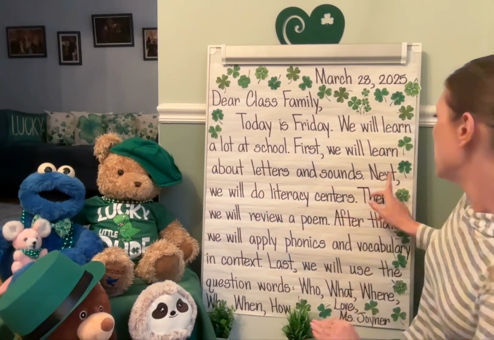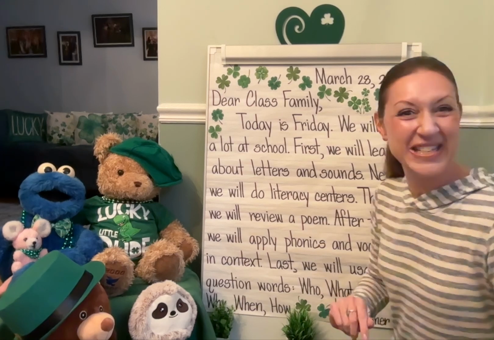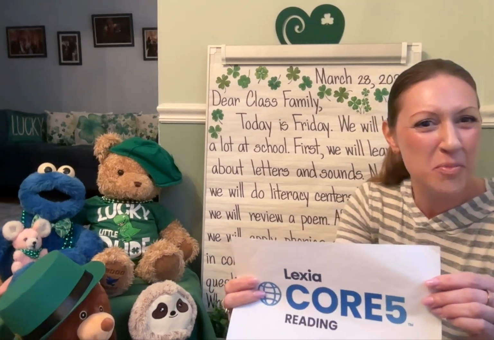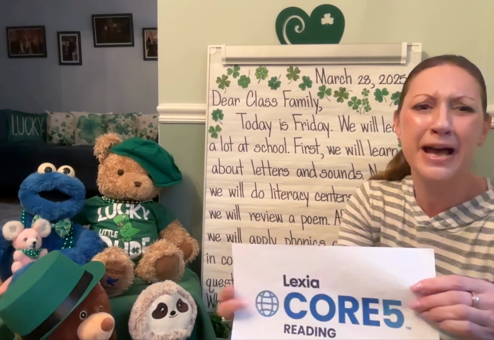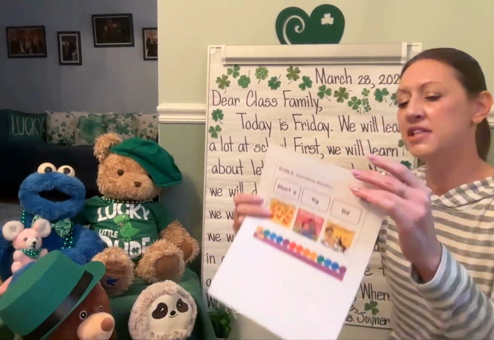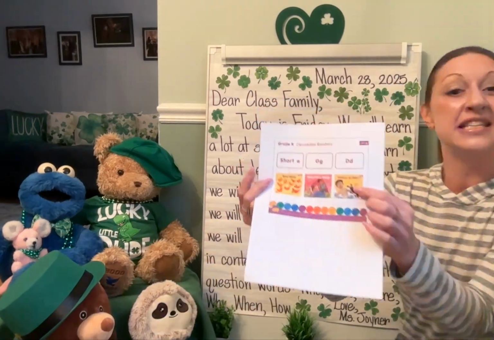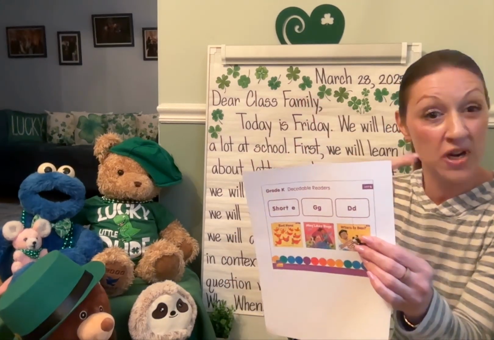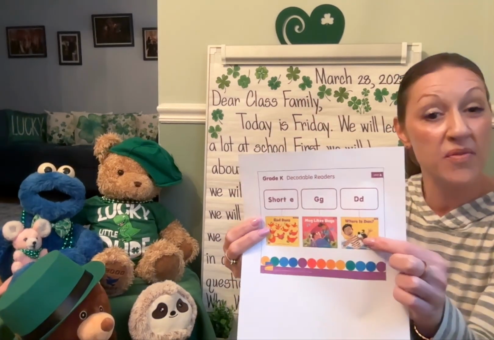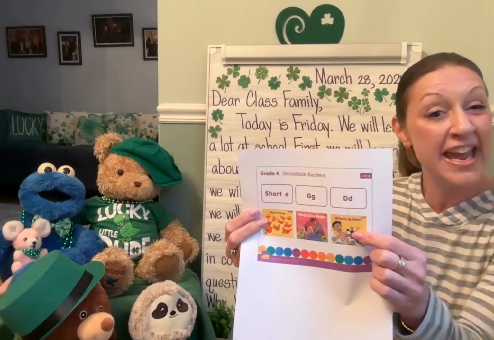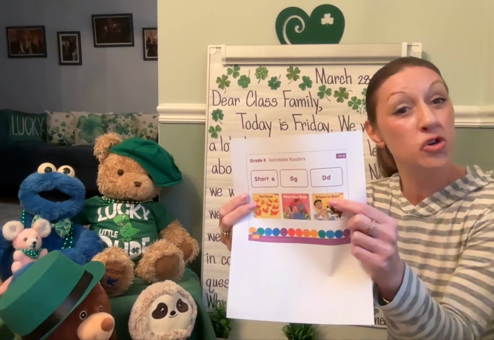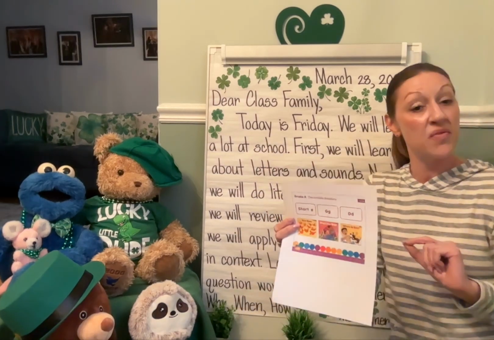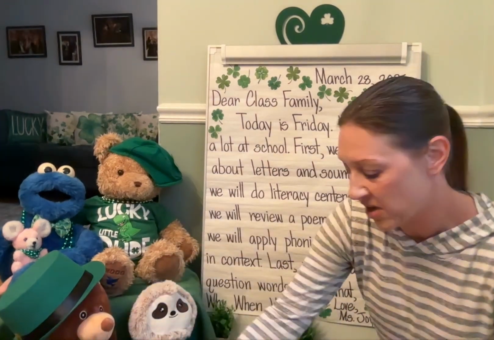to help us. Next, we will do literacy centers. We're going to go on the Lexia Core 5 reading program, pump our brains with knowledge, pass more units. We're going to read the decodable text. Where is Dan? We're going to see that on the screen together as a whole group. We have it in small groups as well. And you brought home a decodable black and white copy of this book yesterday. So you have that to read at home and keep there as well.